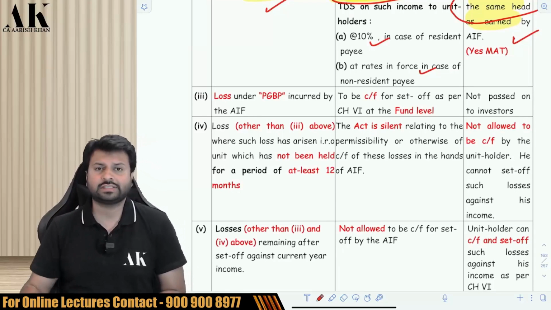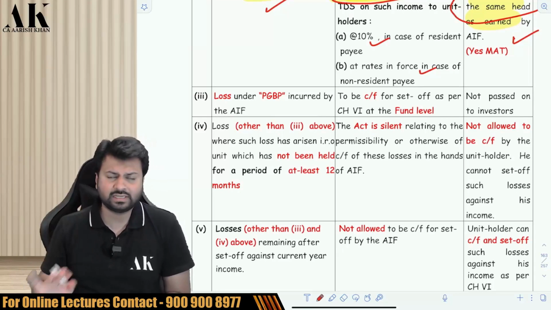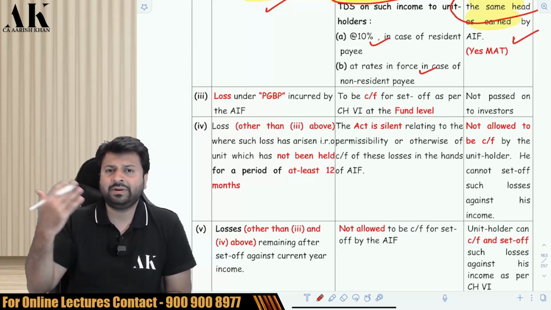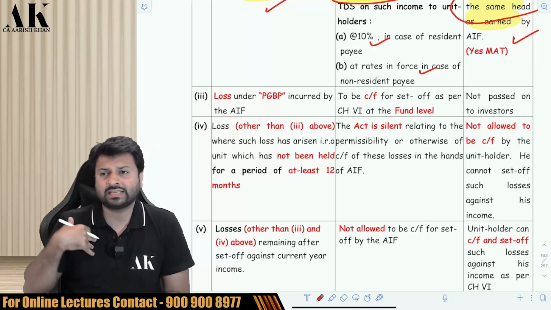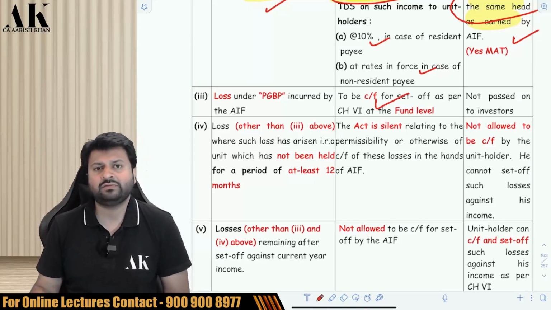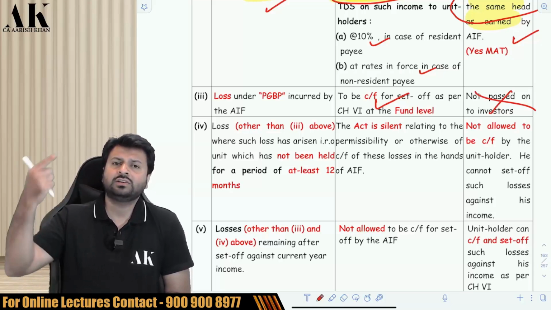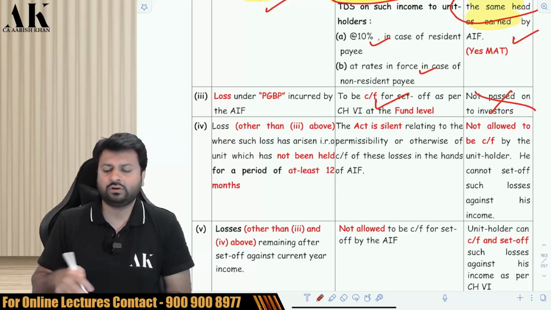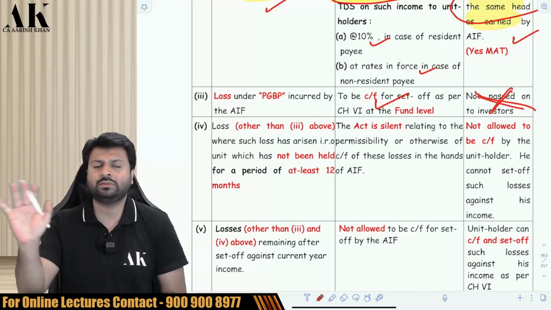Now, what about the losses? Income we have segregated. That PGBP income fund will pay tax, investor exempt. Other income fund will exempt, investor taxable. What about losses? PGBP loss, always fund will carry forward and set off. Investor you cannot pass on because it is taxable in the hands of fund. So it should also be carried forward and set off by the fund only. Investor have no right over the PGBP loss.